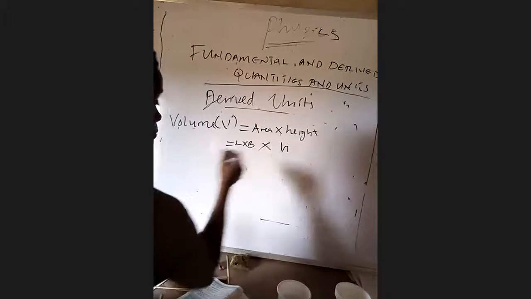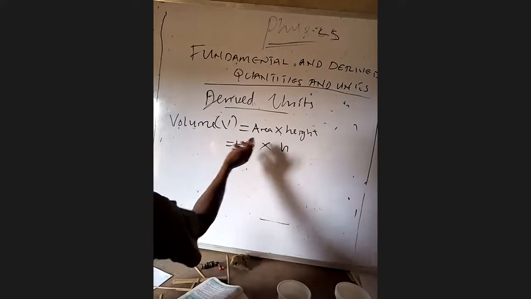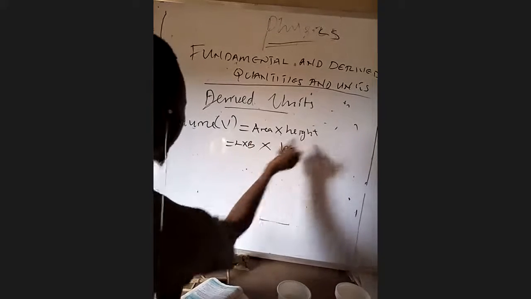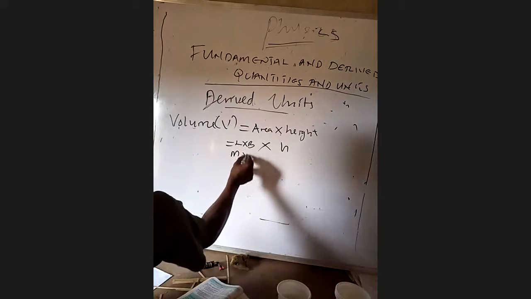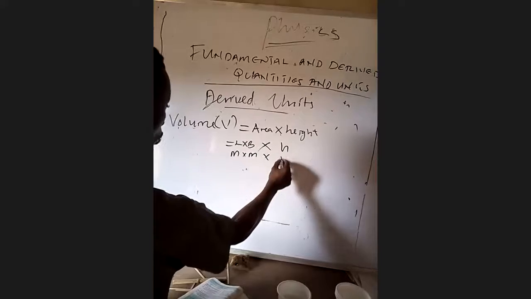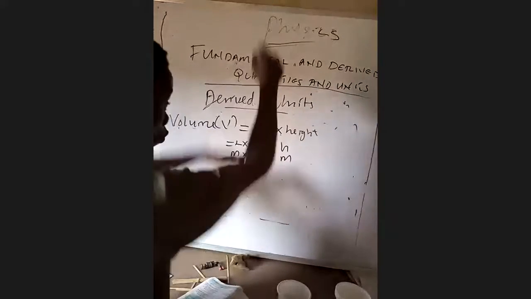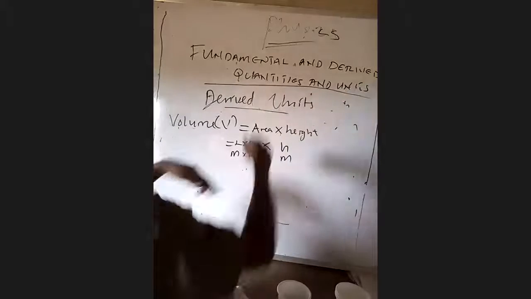It's standard. We are going to get the derived unit of volume from area and height. The unit of length, we all know, is meter. The unit of breadth is meter. The unit of height is also meter. If you want to measure the height of something, we are dealing with meter.